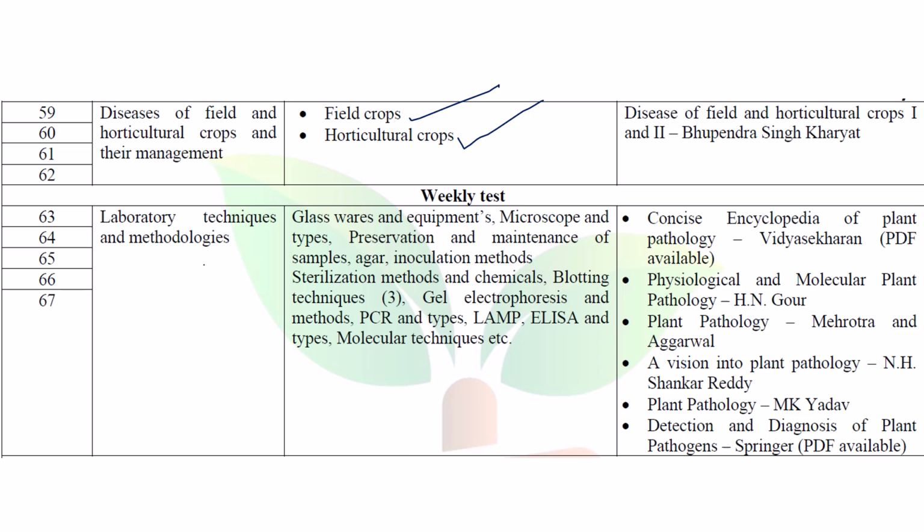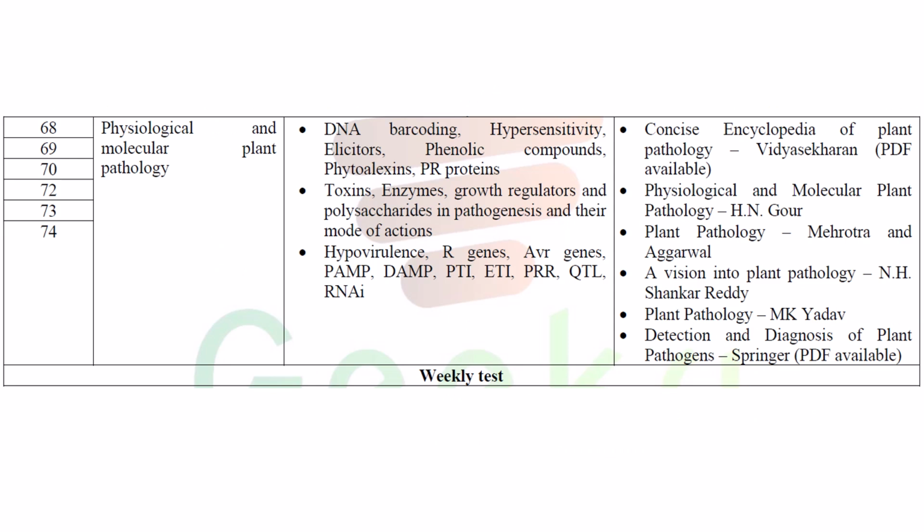And coming to the laboratory techniques and methodologies, this is a very important one for ARS also. We will definitely dig deep into laboratory techniques and methodologies as well as applied plant pathology. Here we will discuss glasswares and equipment, microscopic examinations, types of spores, preservation and maintenance techniques, and various other techniques in the detection of plant pathogens like blotting techniques, electrophoresis, PCR, LAMP, ELISA, CRISPR-Cas, and various other things. Yeah, this is a very important one. Many people are not good at this. Even me, once upon a time.